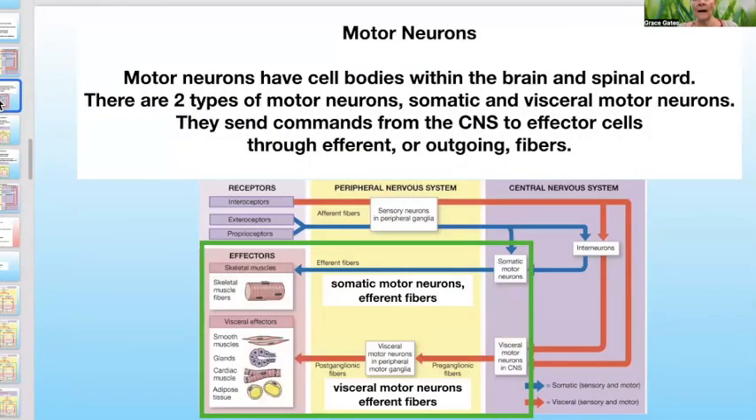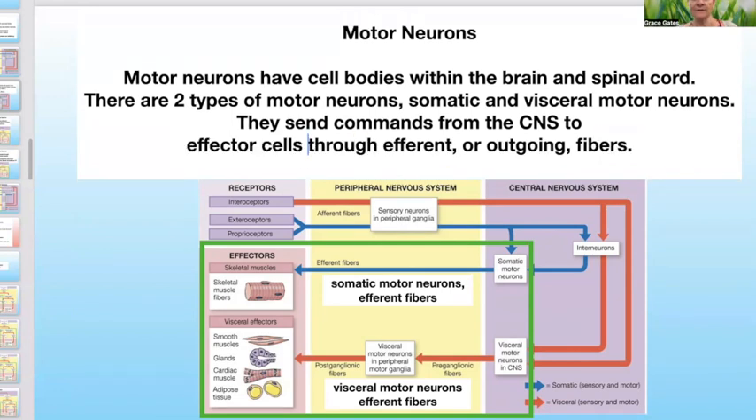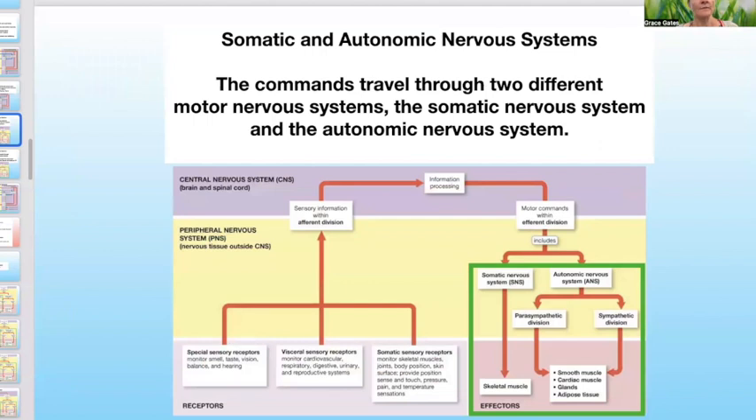Motor neurons have cell bodies within the brain and spinal cord. There are two types of motor neurons, somatic motor neurons and visceral motor neurons. They send commands from the central nervous system to effector cells through efferent or outgoing fibers. So the afferent fibers are incoming and efferent fibers are outgoing. So just remember, it's just the difference of an A or an E, okay? I try to remember that E is for exit or outgoing.